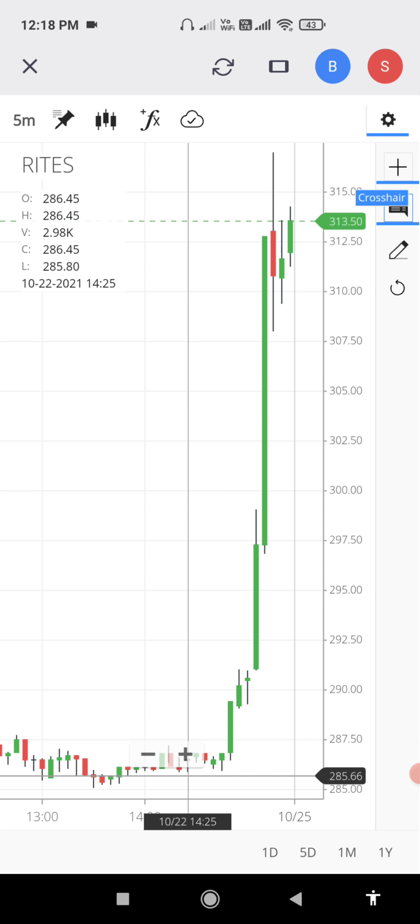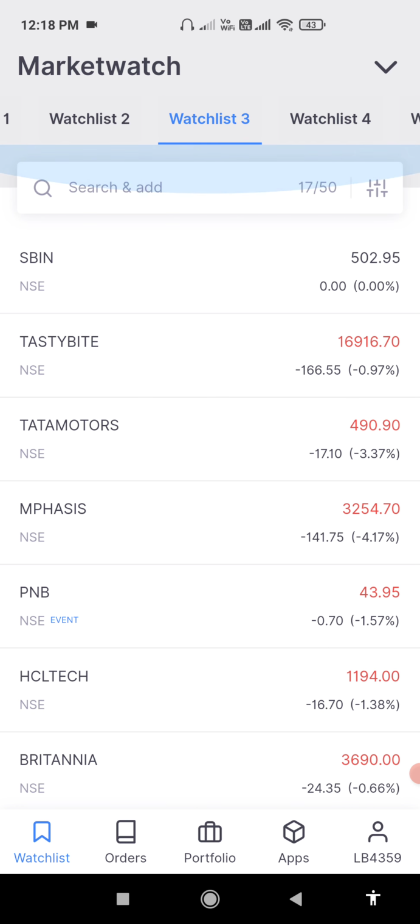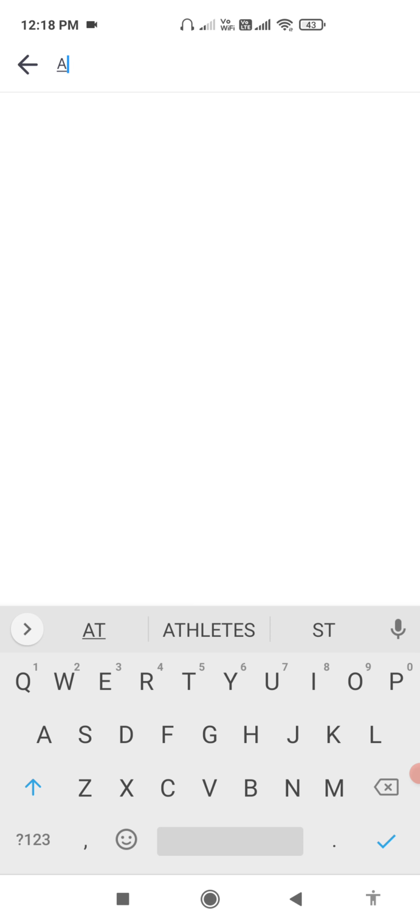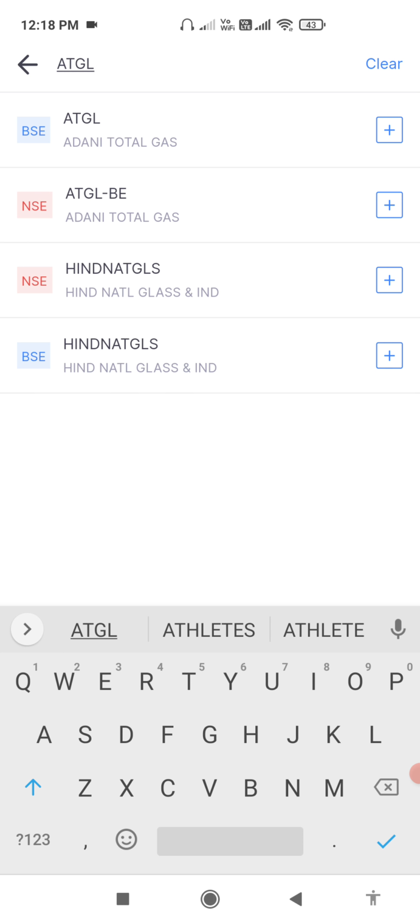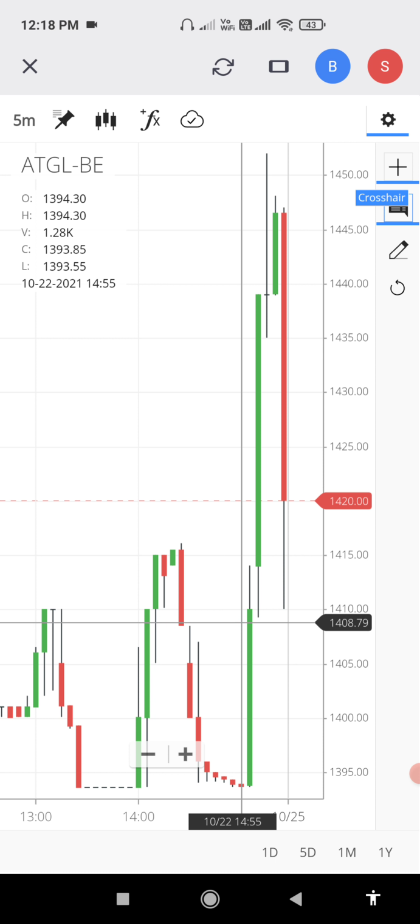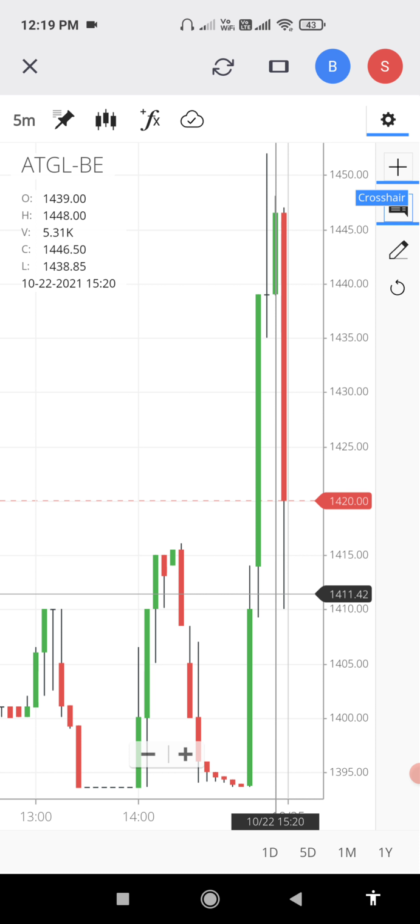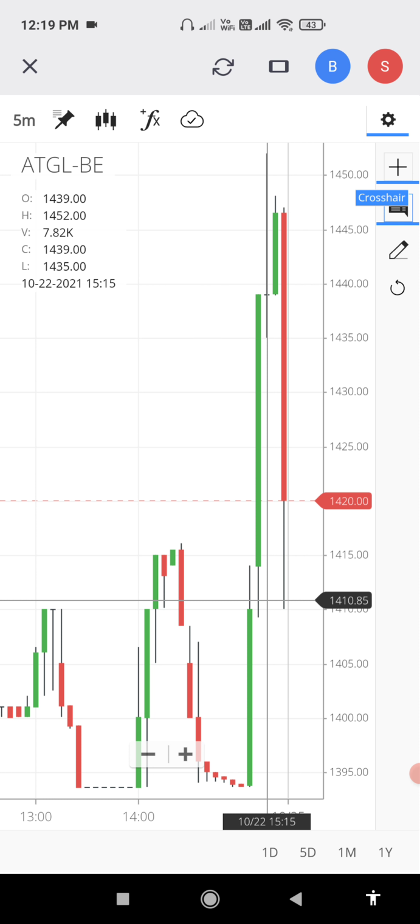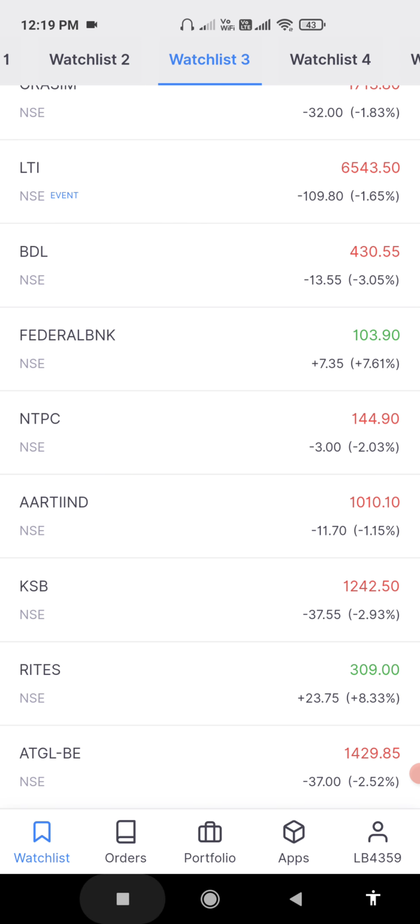This small candle's low was not hit and it went up. So this is the power of this scanner. And ATGL, see, this is the 2:25 candle, and after that a massive rally in ATGL. So like this it will work.